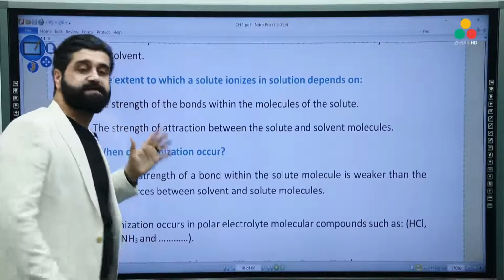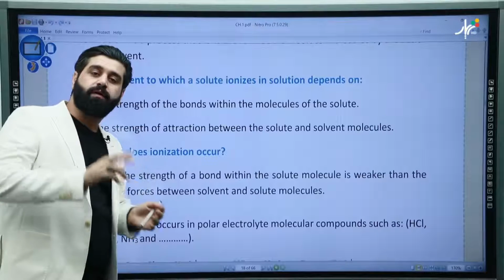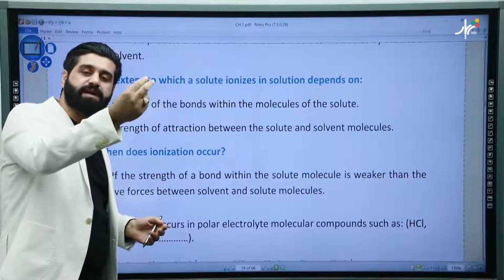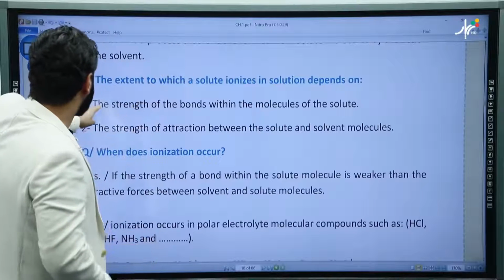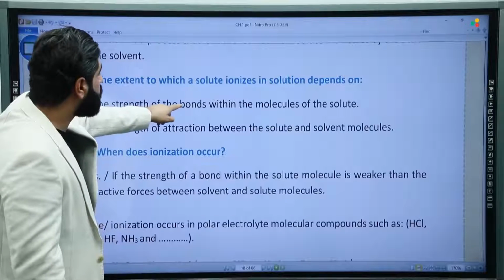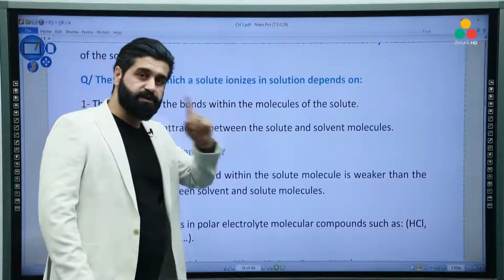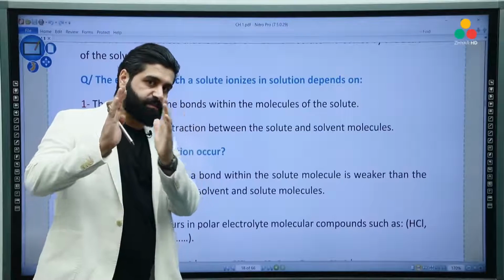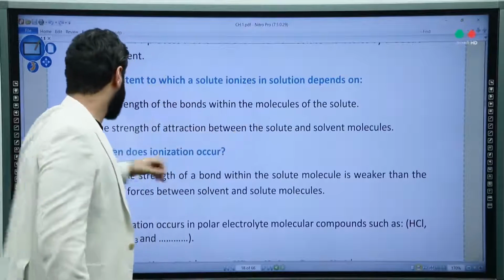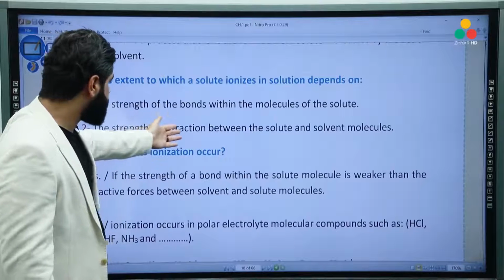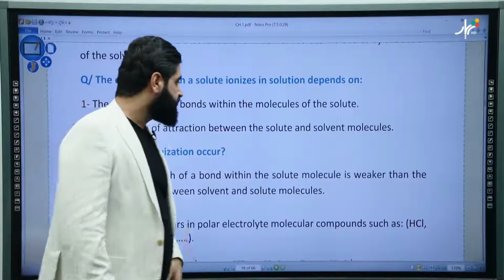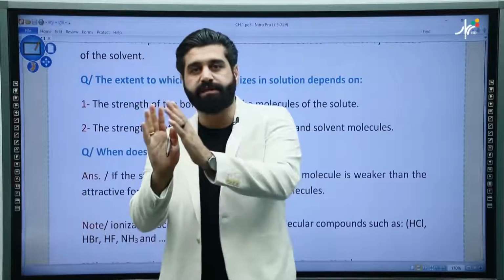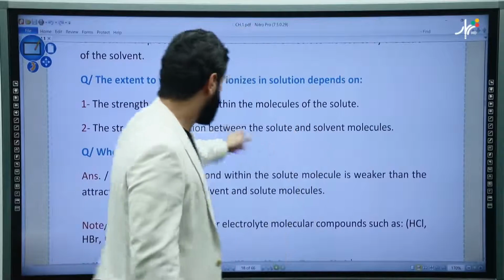So the degree of ionization depends on both attraction forces that I showed you just now. The strength of the bond within a molecule, the strength between H and Cl, the first one. The next, the strength of the attraction between the solute and solvent, water and HCl. So it means this.